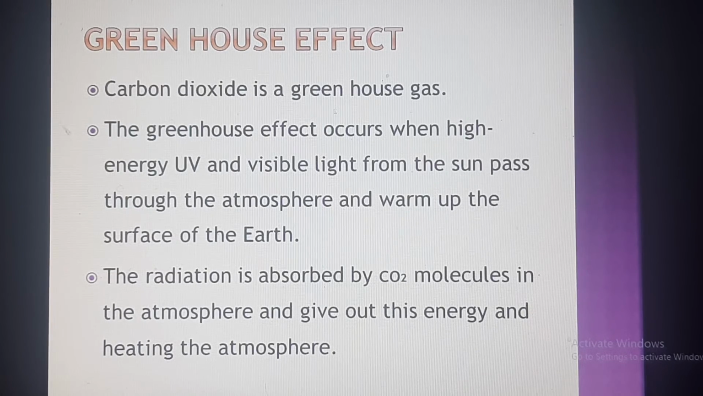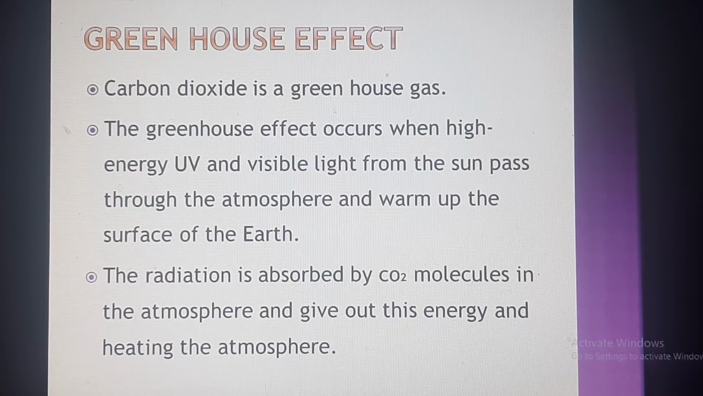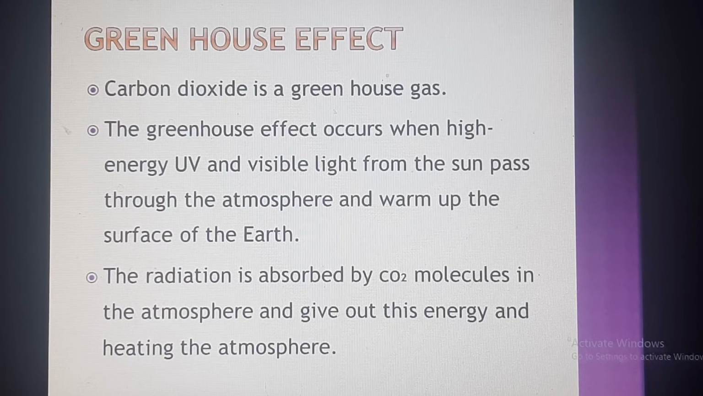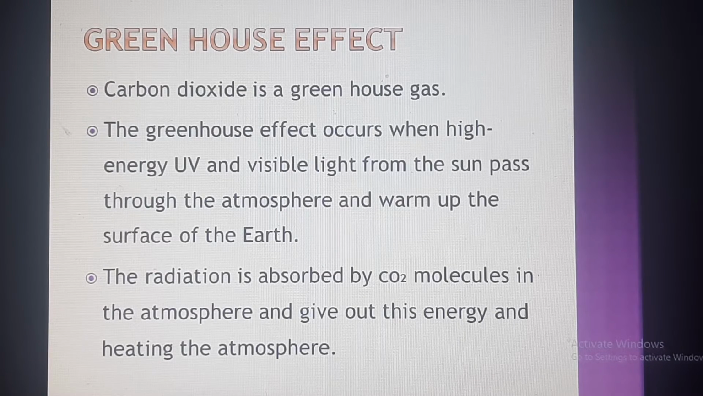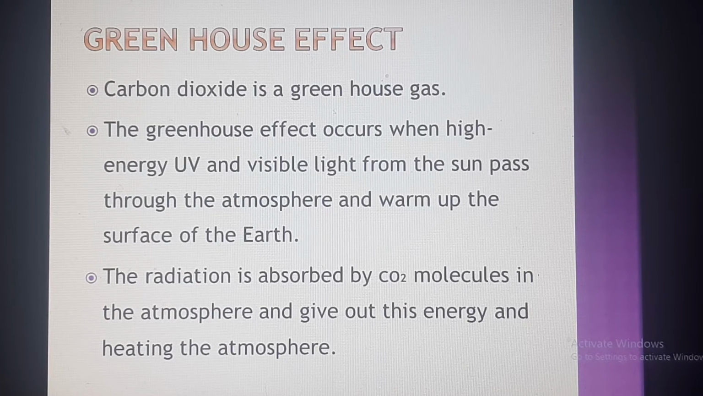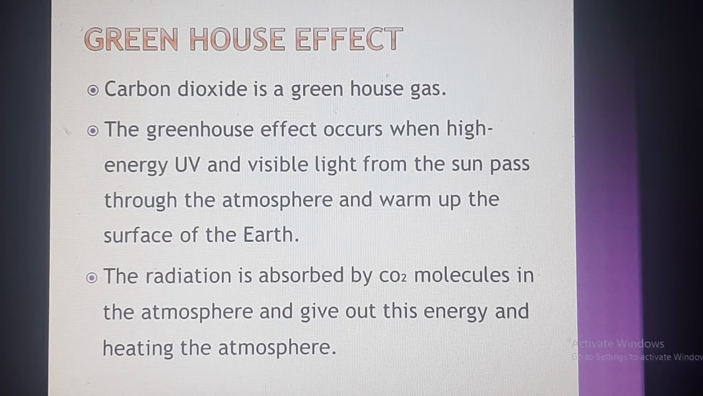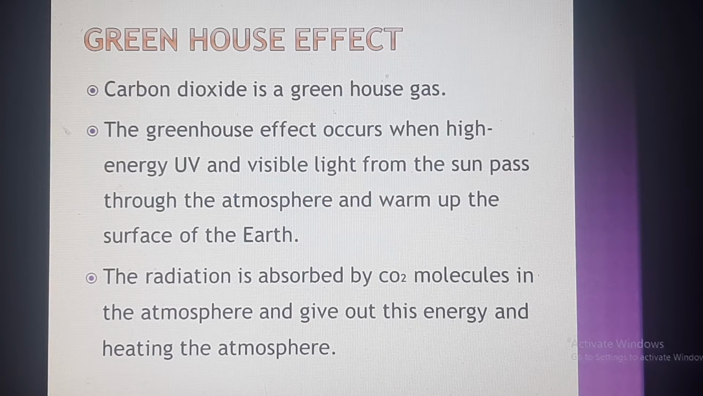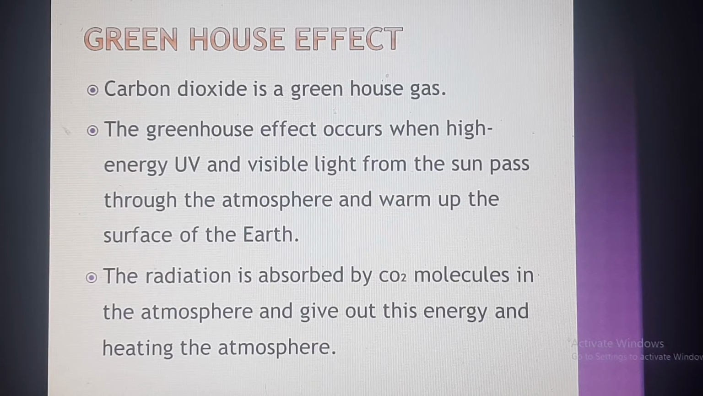Next, the greenhouse effect. From this section onwards, you are studying the greenhouse effect. Here we have to know that carbon dioxide is a greenhouse gas. Why is carbon dioxide known as a greenhouse gas? Carbon dioxide is already present in the atmosphere, and that is not making any problem. But if fossil fuels are burning and there is a large amount of carbon dioxide in the atmosphere, it causes the greenhouse effect. How does it cause the greenhouse effect?